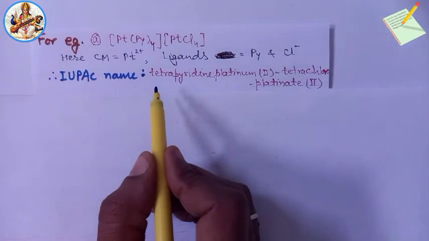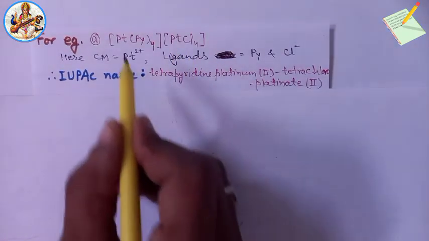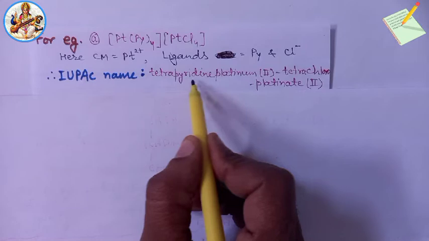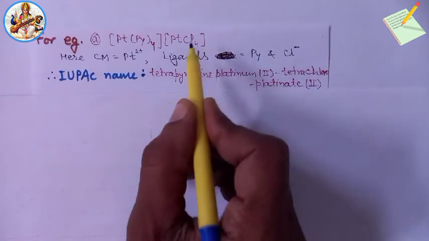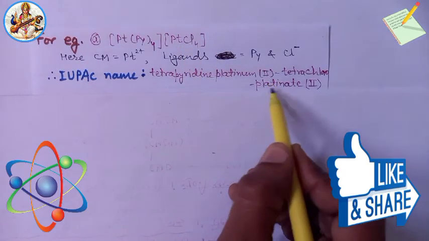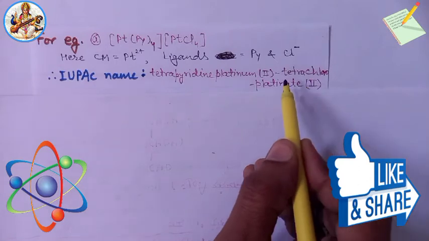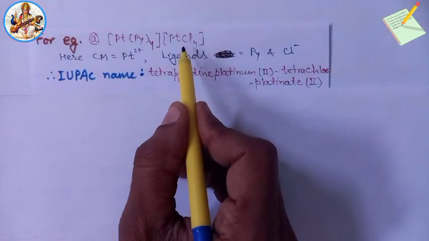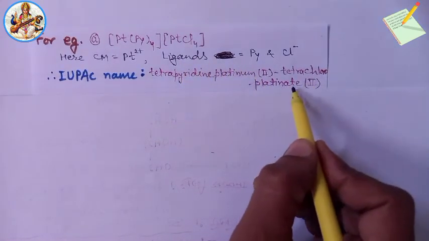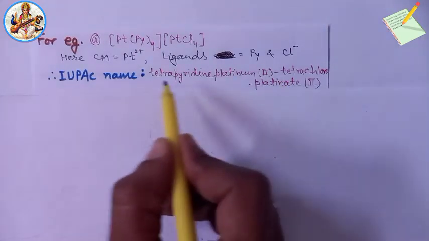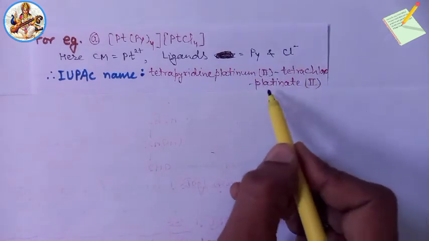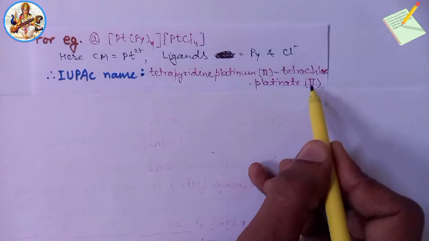Thus, the IUPAC name of the complex is tetrapyridine platinum(II) tetrachlorido platinate(II). In the negative part of the complex, the metal's Latin name with the suffix "ate" is used. Therefore, the IUPAC name of the complex compound is tetrapyridine platinum(II) tetrachlorido platinate(II).